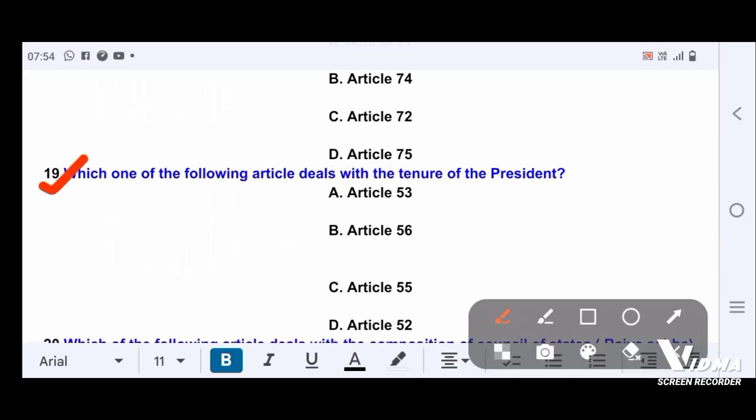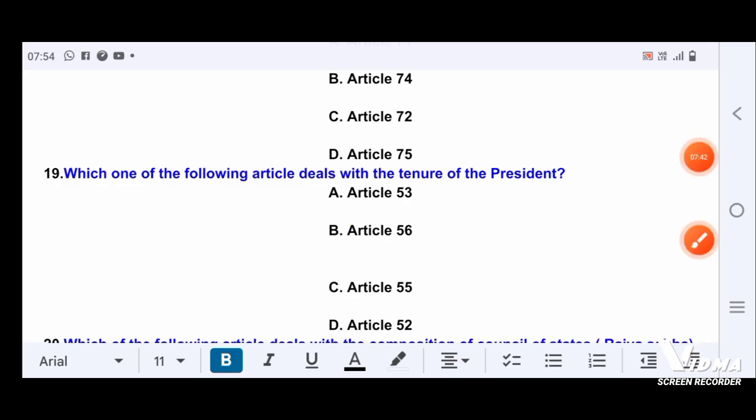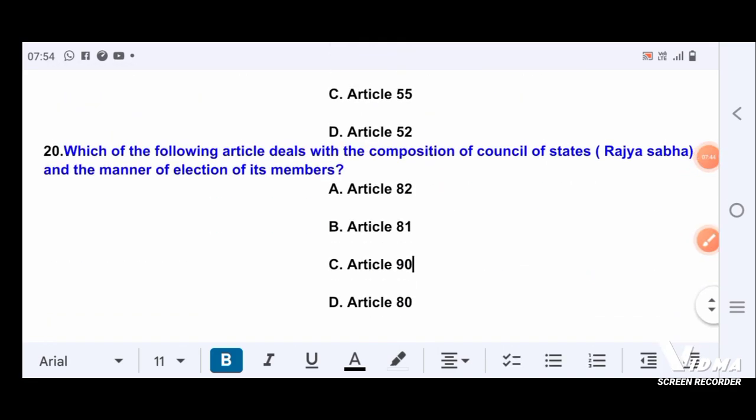Next question. Which one of the following articles deals with the tenure of the President? Option A, Article 53. Option B, Article 56. Option C, Article 55. Option D, Article 52. Correct answer is option B, Article 56.